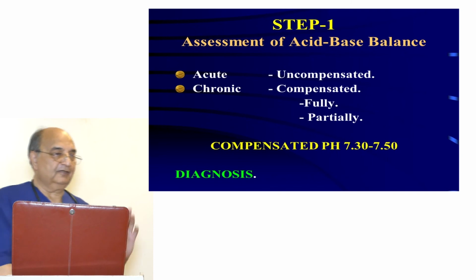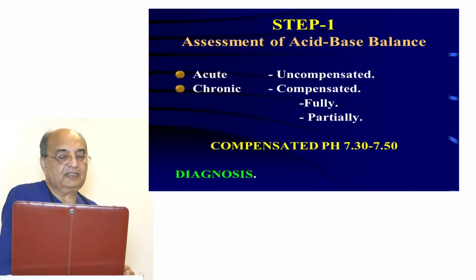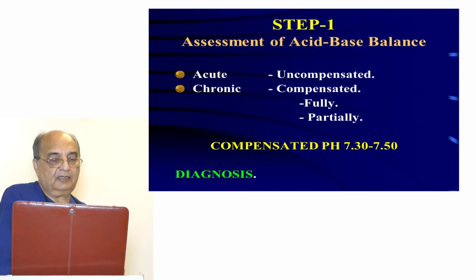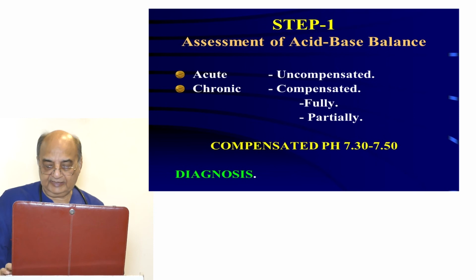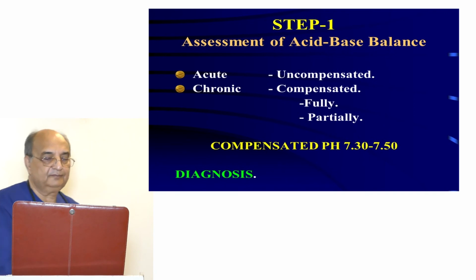In diagnosing, the first step of assessment is acid-base. If it is acute, it is called uncompensated. If it is chronic, it is called compensated. Then again, fully compensated or partially compensated. Now, compensated pH is 7.3 to 7.5, as I've already told you. Then how do we diagnose?